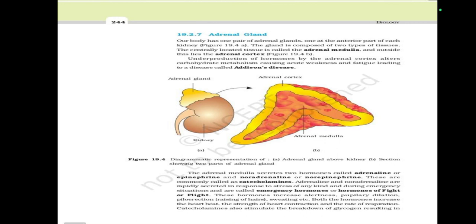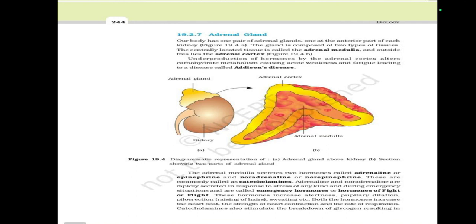Underproduction of hormones by the adrenal cortex alters carbohydrate metabolism, causing acute weakness and fatigue, leading to a disease called Addison's disease. A. Kidney. B. Adrenal medulla, adrenal cortex. Diagrammatic representation of A. 19.4b, 19.4a. Adrenal gland above kidney. 19.4b. Sections showing two parts of adrenal gland.